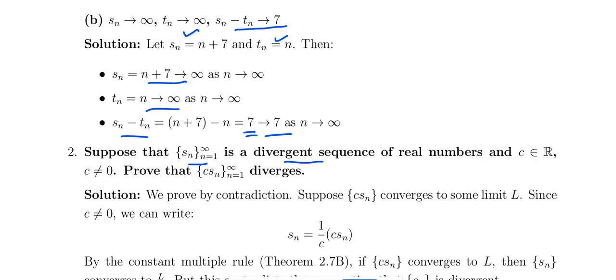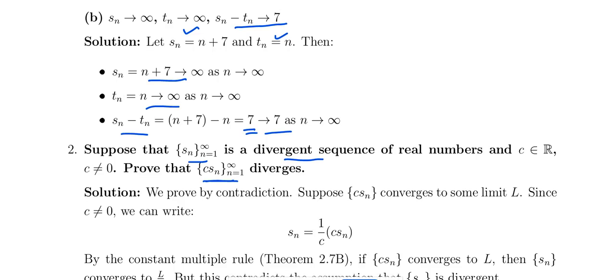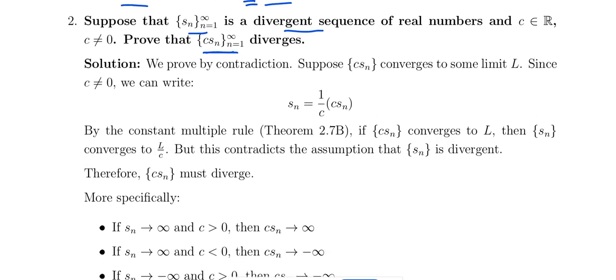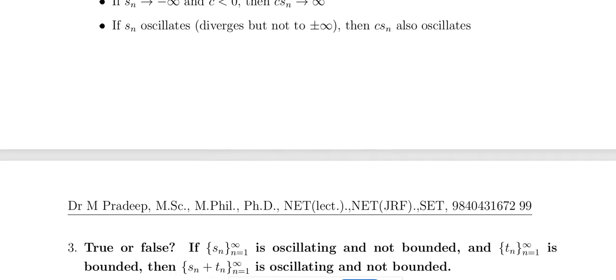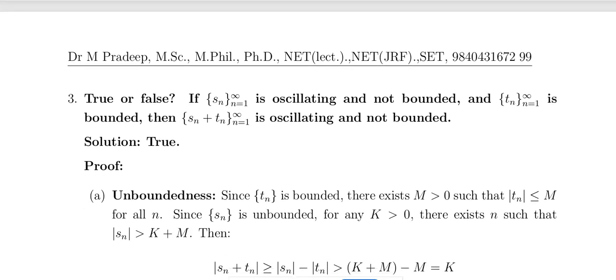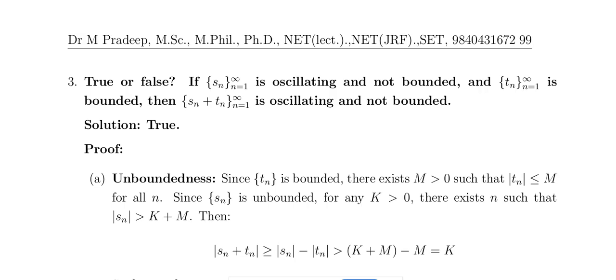Okay, like that. And if Sn is a divergent sequence of real numbers, C times any real number, C Sn is divergent. In the same way, if Sn is an oscillating sequence and not bounded, and Tn is bounded, then Sn plus Tn is oscillating and not bounded. If asked whether it is true, that is true.